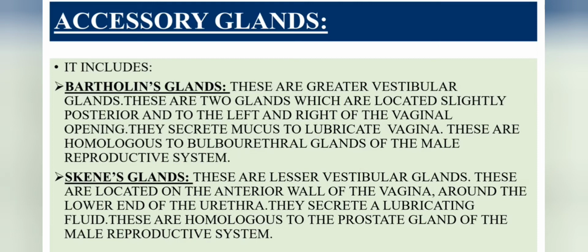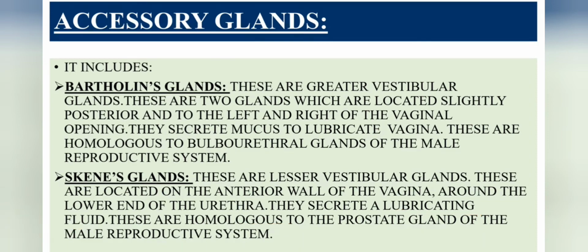And then Skene's glands, these are lesser vestibular glands. These are located on the anterior wall of the vagina around the lower end of the urethra. These Skene's glands secrete a lubricating fluid. And these Skene's glands are homologous to the prostate gland of the male reproductive system.